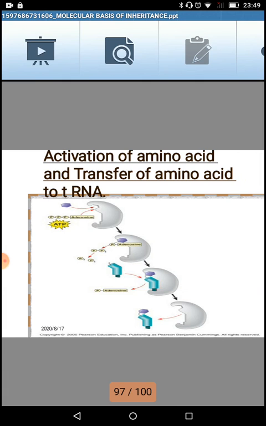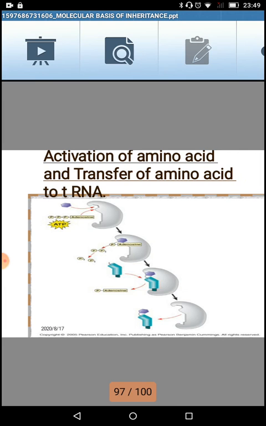If you remember our previous lecture, we had that tRNA structure which was having a D loop and then a T loop, and then it has an anticodon loop. So if you remember, the D loop of transfer RNA was responsible for attachment of amino acyl synthetase.